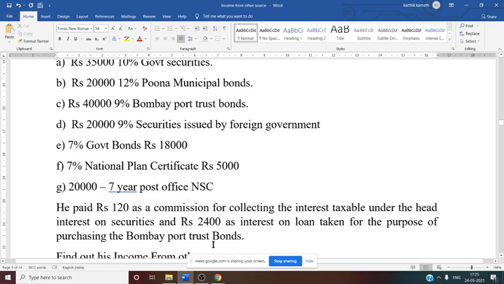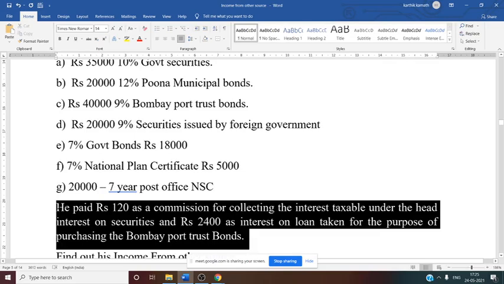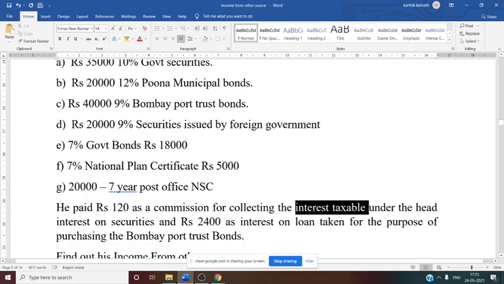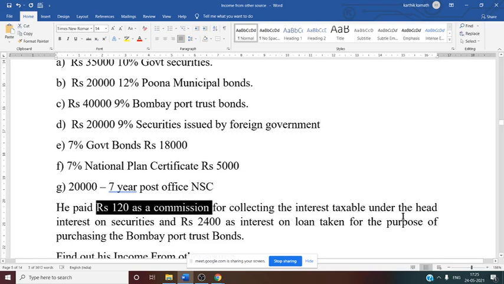Now the adjustment they have mentioned: he paid 120 commission for collecting interest taxable. So we know we need to calculate interest taxable here. While collecting it, you need to pay certain commission to the banker, that is 120 rupees, under the head interest on securities.